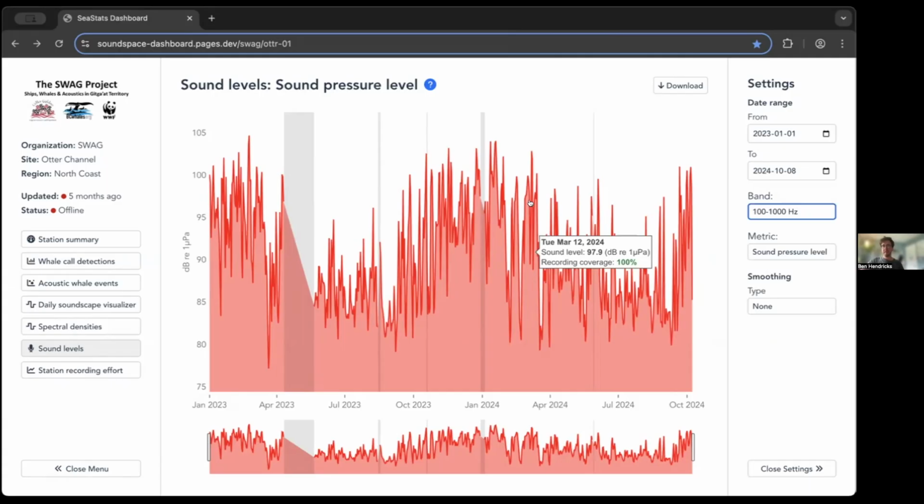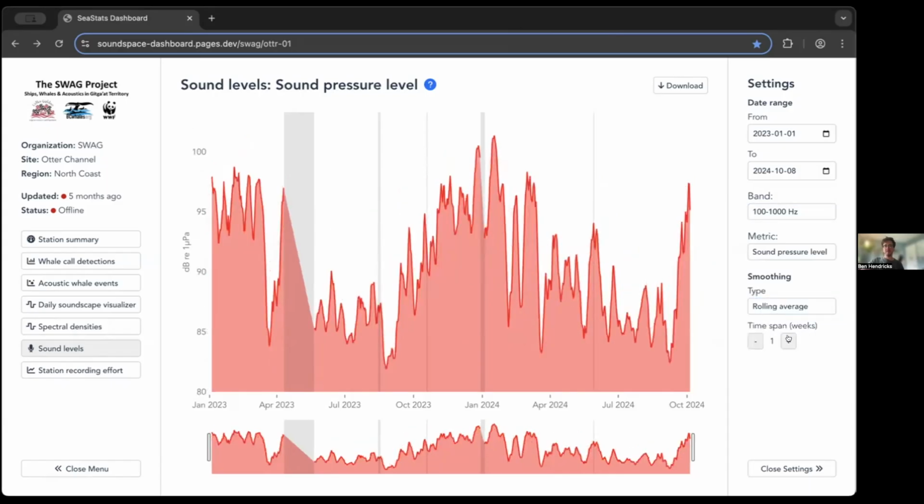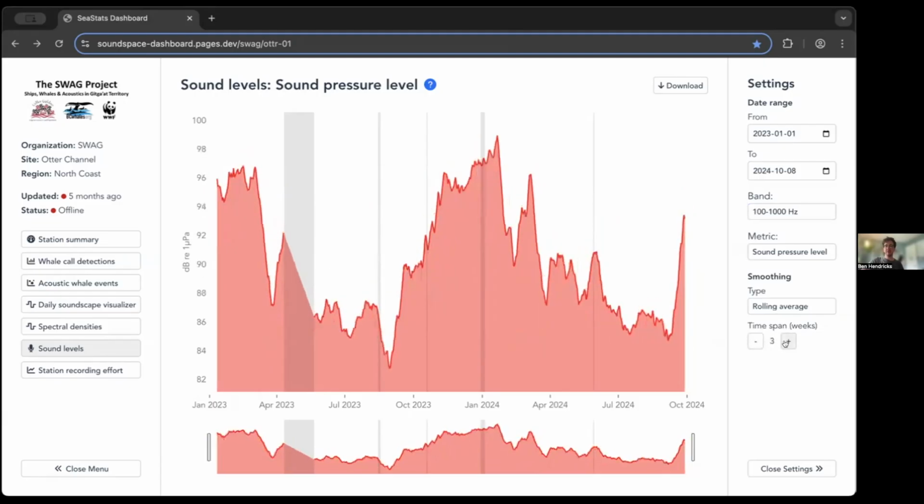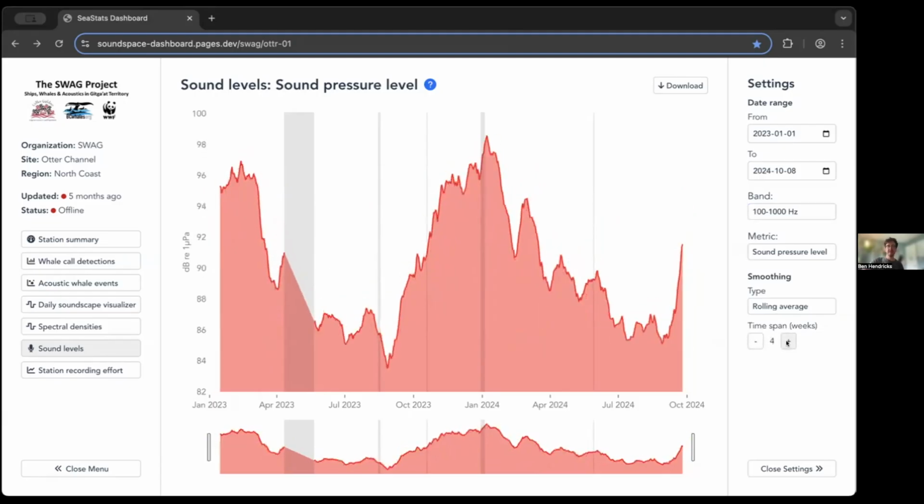Another option that has been available for the whale call detections as well is smoothing the daily averages. You can use a 1-week average to see trends that happen during this time period, and you can smooth it out even further if you want to inspect seasonal trends. So in this instance, it helps you to inspect the winter and the summer noise levels that have been recorded in this frequency band throughout this time period.